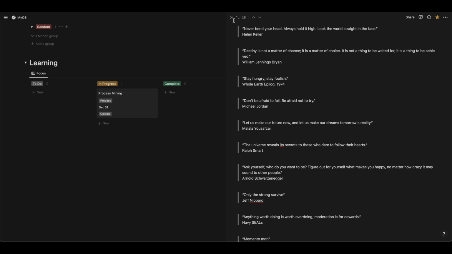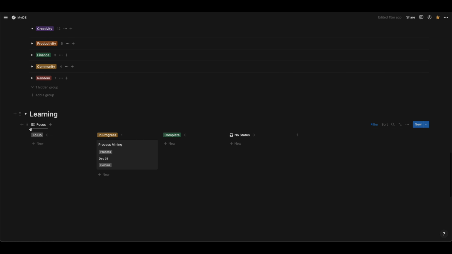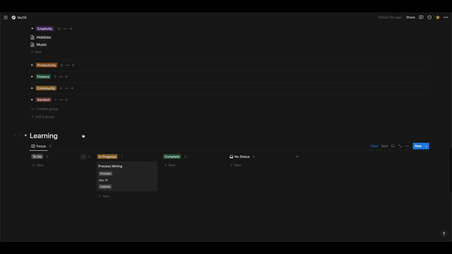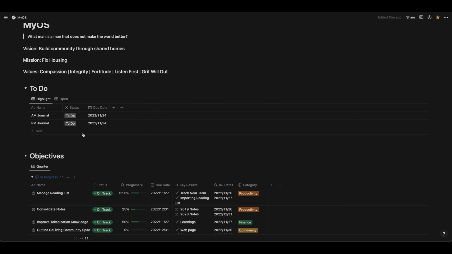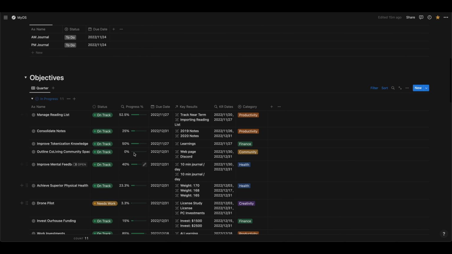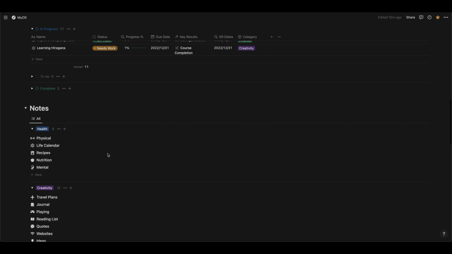But I do feel that it's important that we have learning sitting here on the homepage because I'm a huge proponent of lifelong learning. And I think it's really important to have that be a visual focus that you can easily get to and easily track. So yeah, that's really the core overview of how MyOS works and how you can start using it to start tracking things like to-dos and really, again, these objectives and key results. That's the main area here.